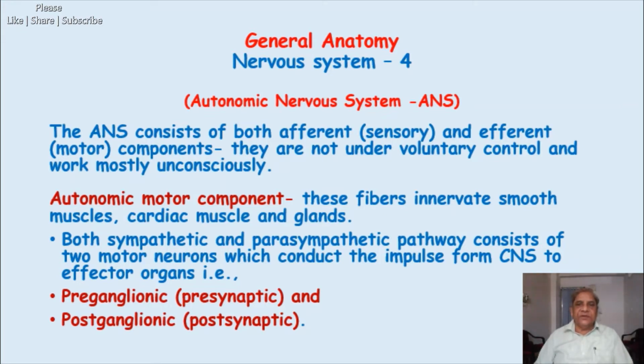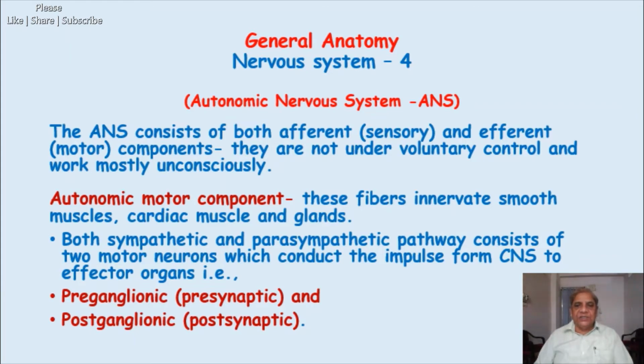For example, in the sympathetic ganglion, or the sympathetic trunk or sympathetic chain, while for the parasympathetic it is located in various ganglia close to the organs, which we will learn in the next lecture. Here we are just learning the general aspects of the autonomic nervous system.